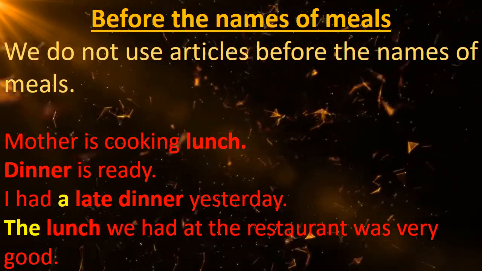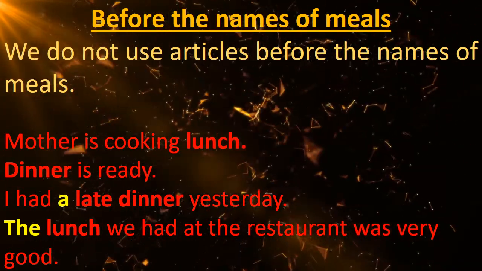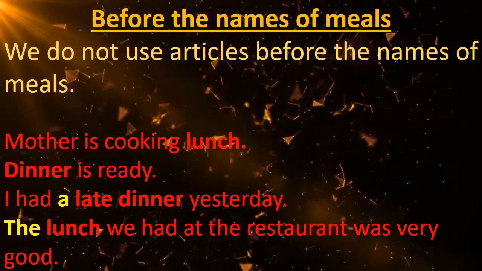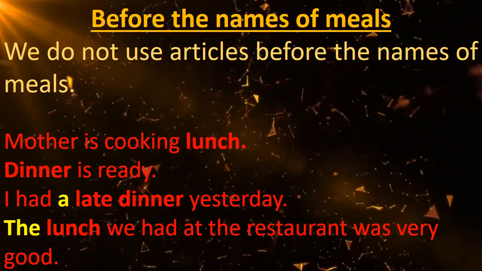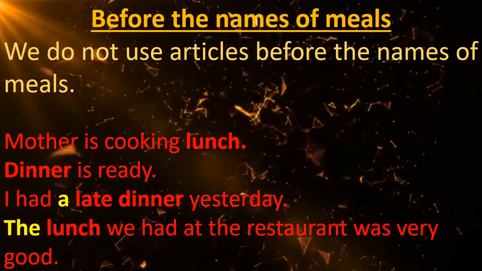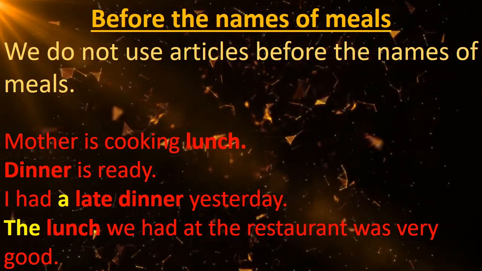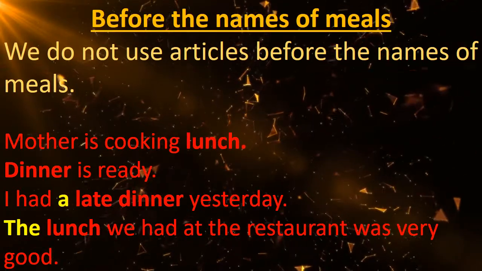So here in this sentence we can see before dinner we have an adjective, and before that we can use a article. And we use the article when we are talking about a particular meal. See the example. The lunch we had at the restaurant was very good. So here we are talking about the lunch in particular, so that's why the lunch.